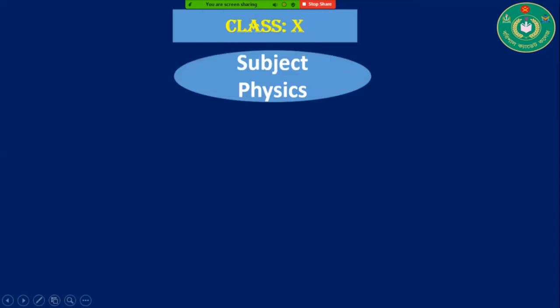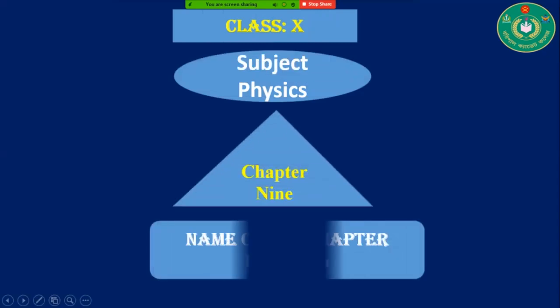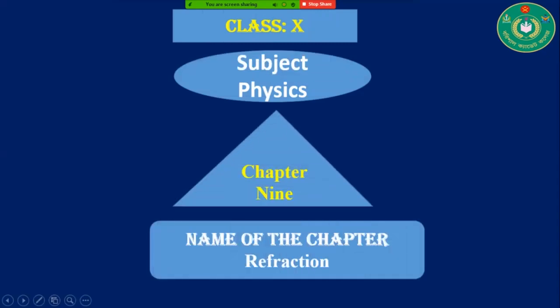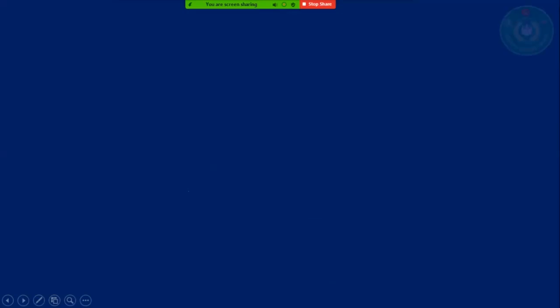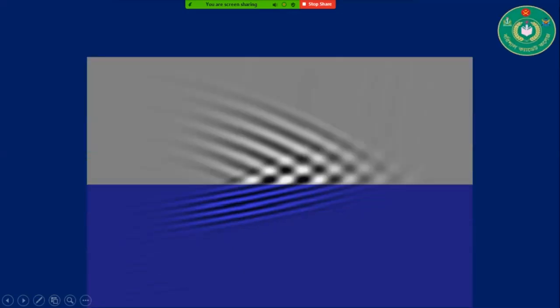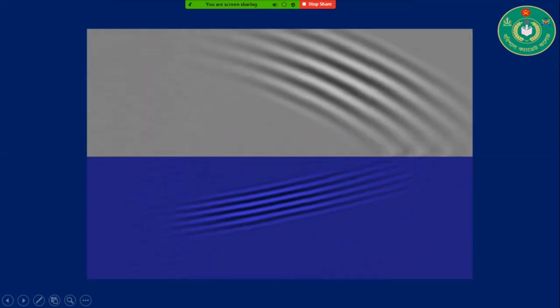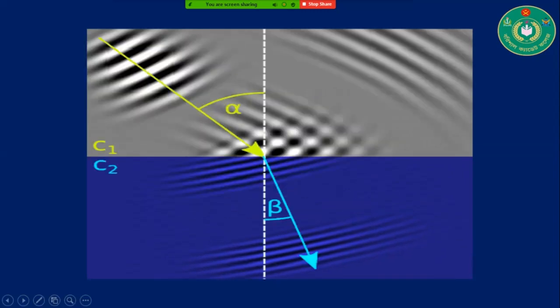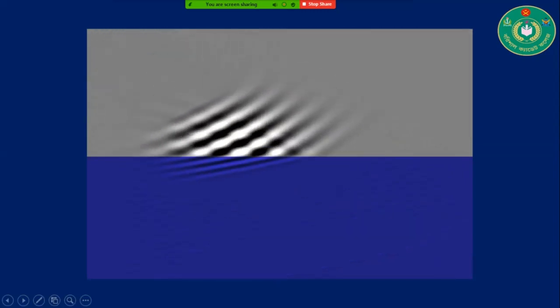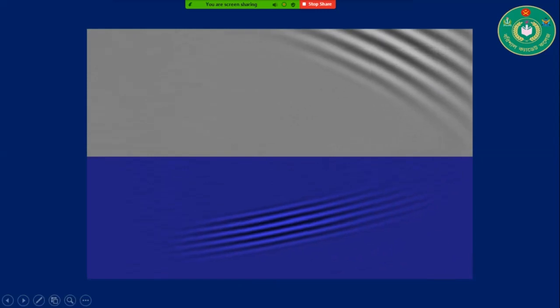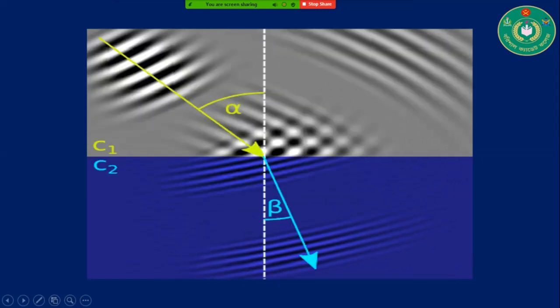This class is for class 10, subject physics, chapter 9, and the name of my chapter is refraction. Observe this image. This is related with our refraction. You know it very well that today's discussion is the repetition of our previous class.